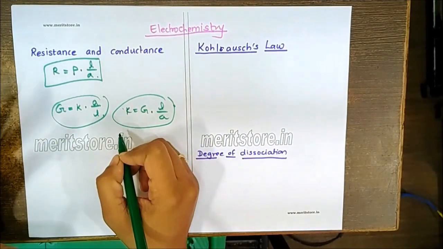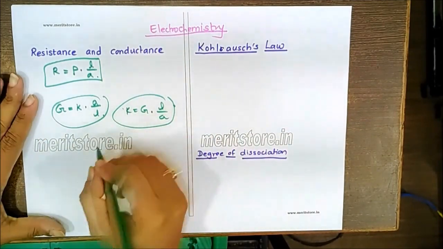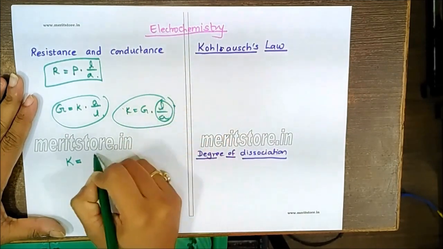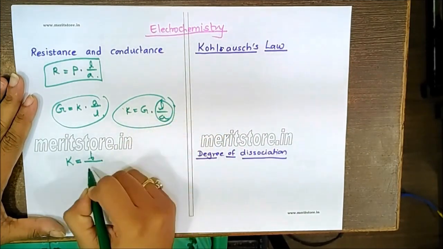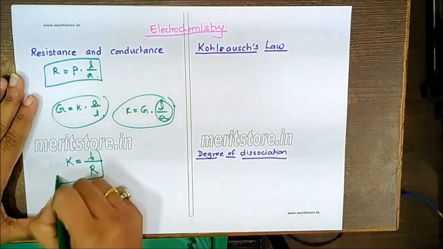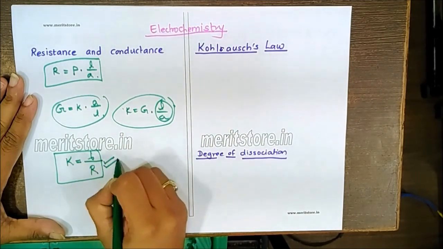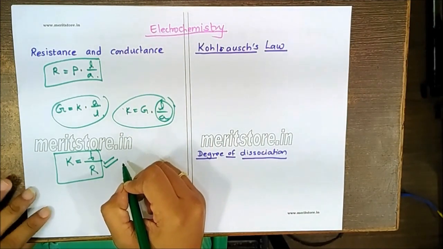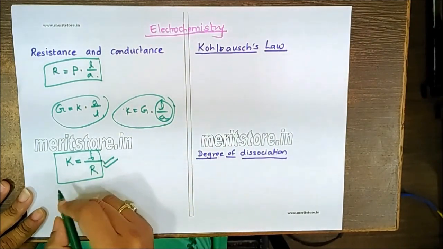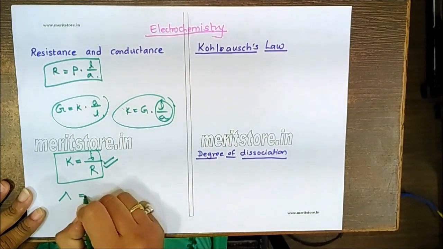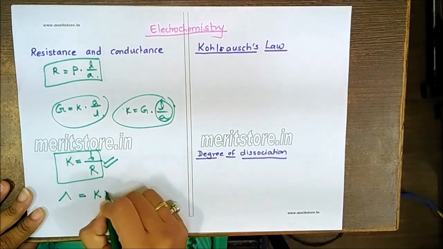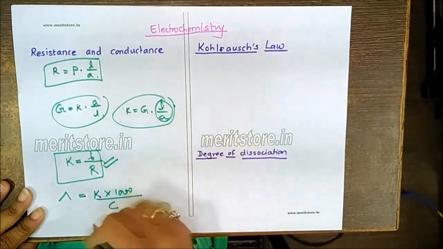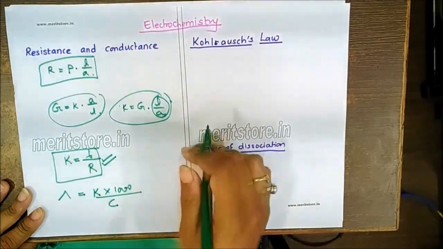Now while doing the calculations, we have to remember the conductivity K is generally the cell constant, and G is nothing but inversely proportional to the resistance. This formula is very important from the MCQ point of view while calculating. Now in case of molar conductivity, it will be equal to K into 1000 upon concentration, which may be expressed in molarity.